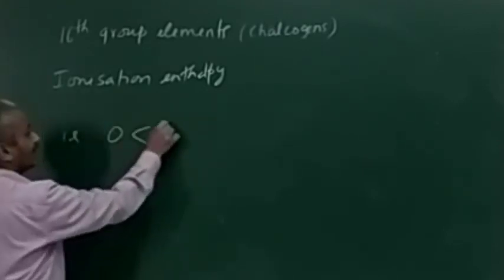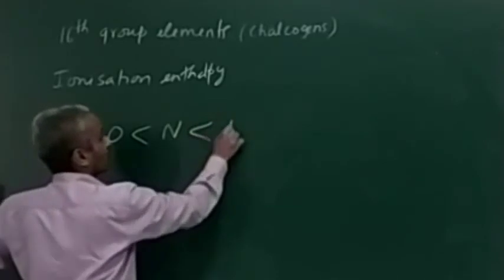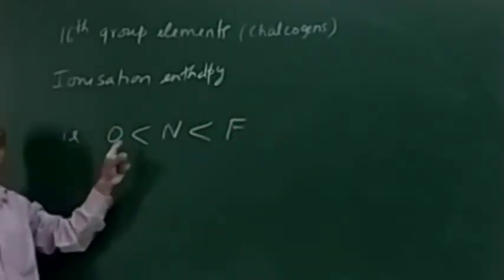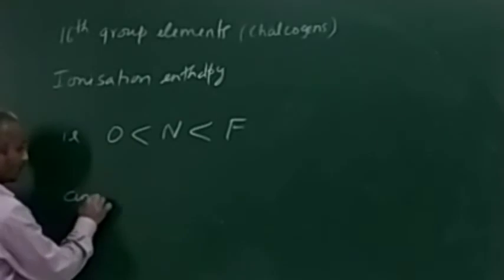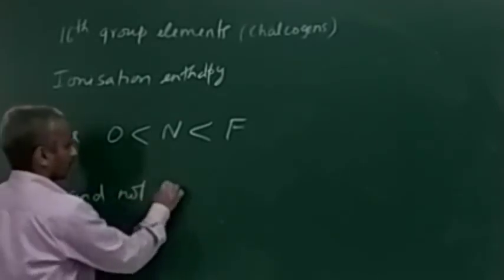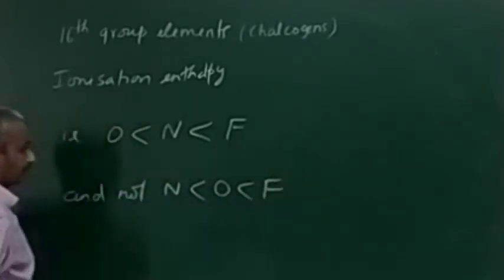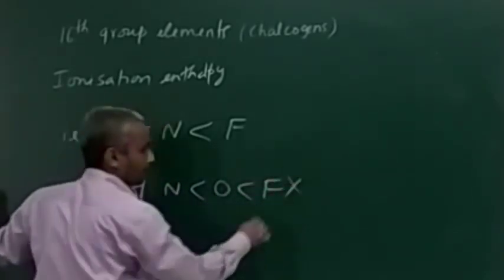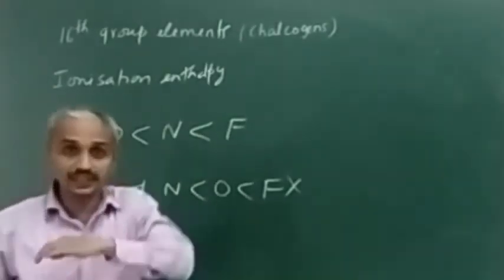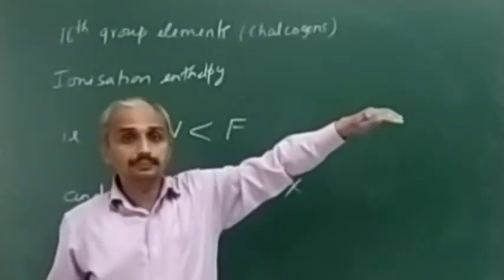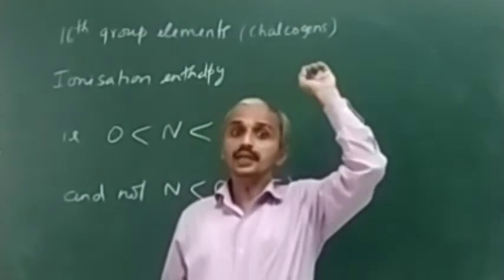Oxygen less than nitrogen less than fluorine family. Note this, it is not nitrogen less than oxygen less than fluorine. This is wrong. What we usually say is along the period ionization enthalpy increases.